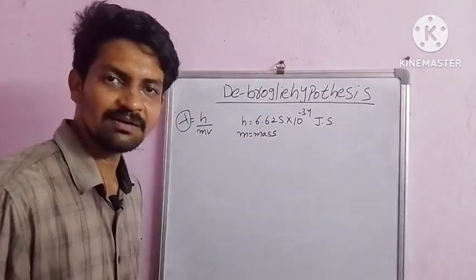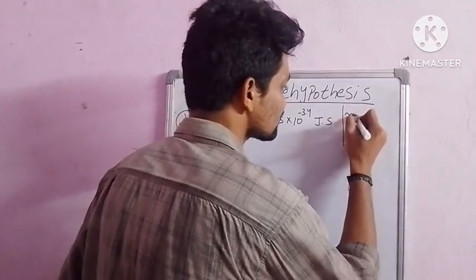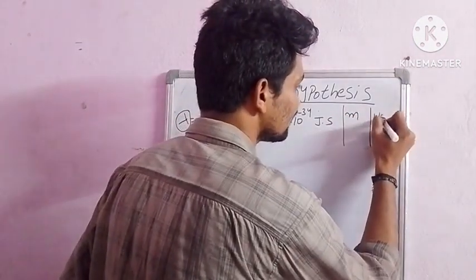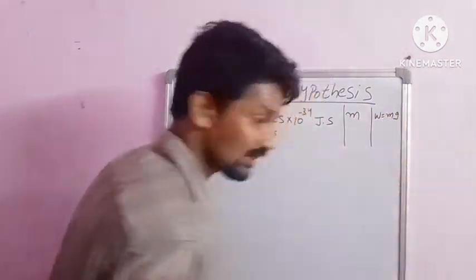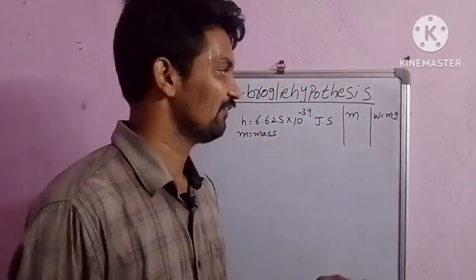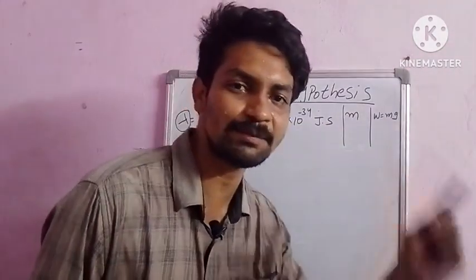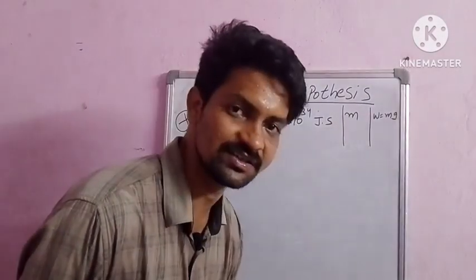We should know the difference between mass and weight. W is equal to mg: weight is mass into gravitational acceleration. Weight depends on gravitational acceleration, but mass doesn't depend on any parameter. So mass is constant, but weight is not constant.